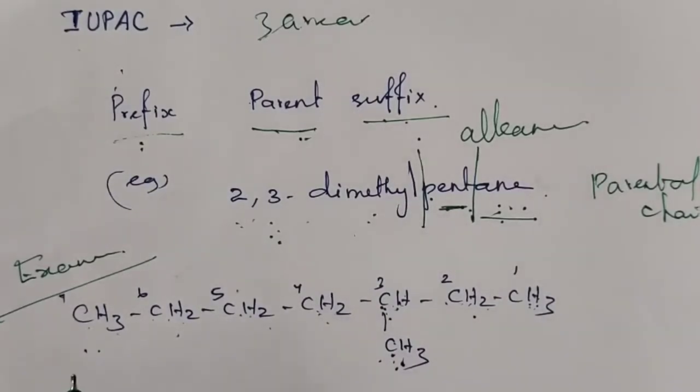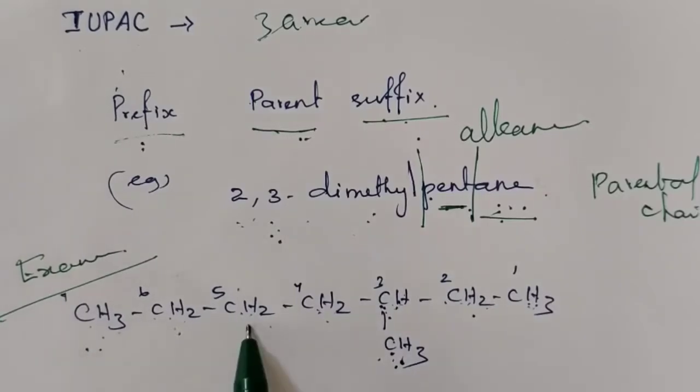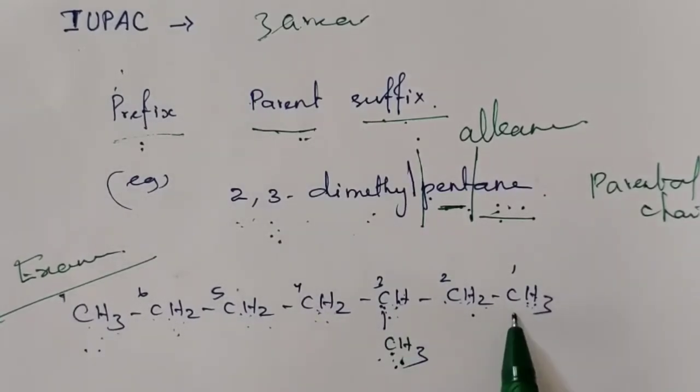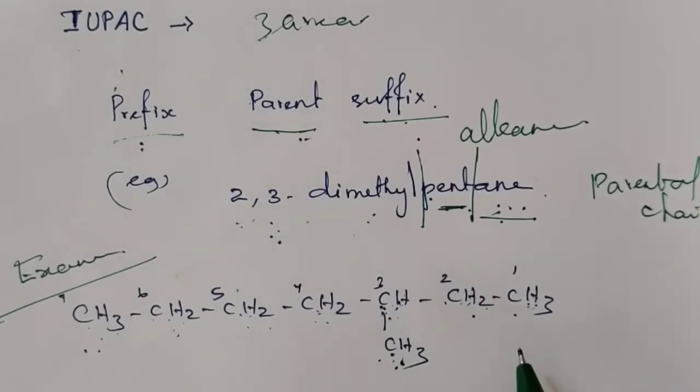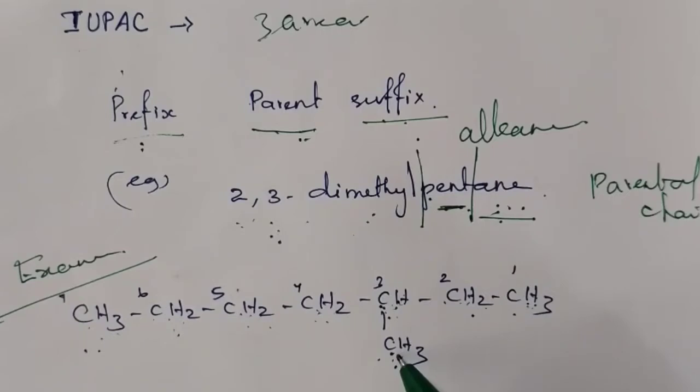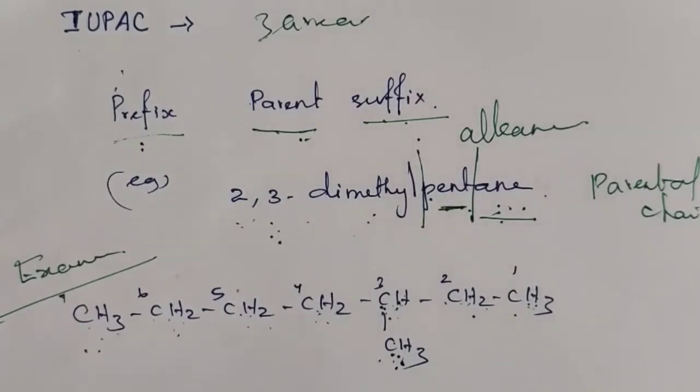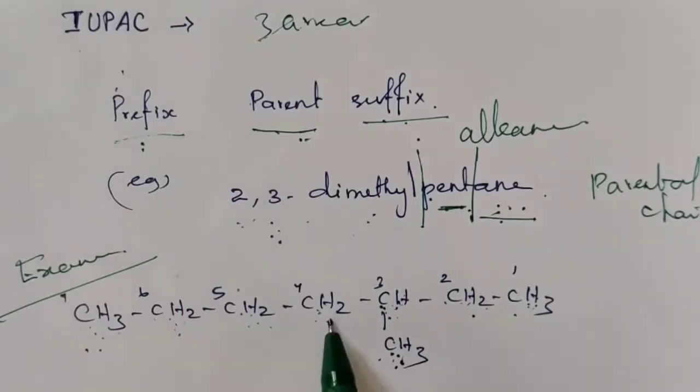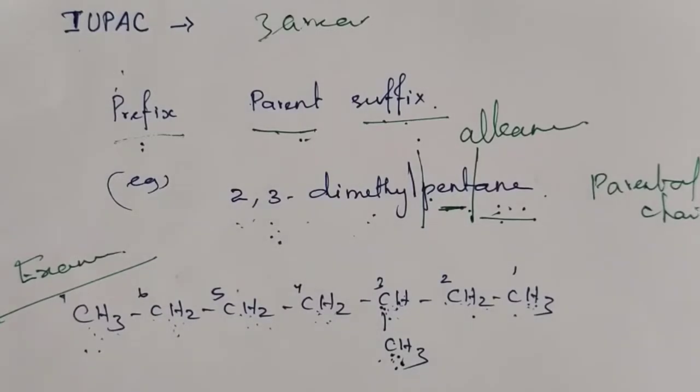In this given compound, count 1, 2, 3, 4, 5, 6, 7. So, this carbon chain consists of 7 carbon atoms. The same compound has another carbon chain, 1, 2, 3, 4. The next carbon chain is also present, that is 1, 2, 3, 4, 5, 6.